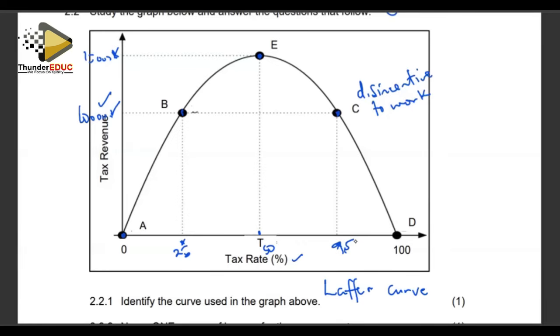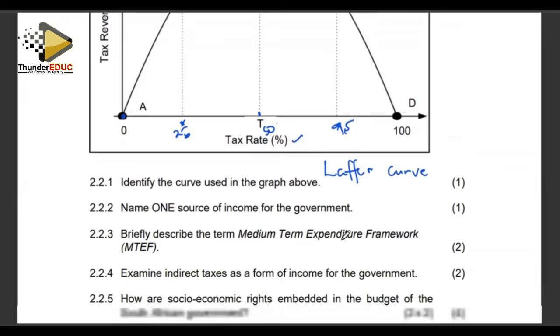And also, the higher the government charges a tax, the more people try to avoid paying taxes. They will find ways of evading paying taxes. And hence, the government will lose more revenue through charging a very high rate of taxation. Right. So let's look at our questions.